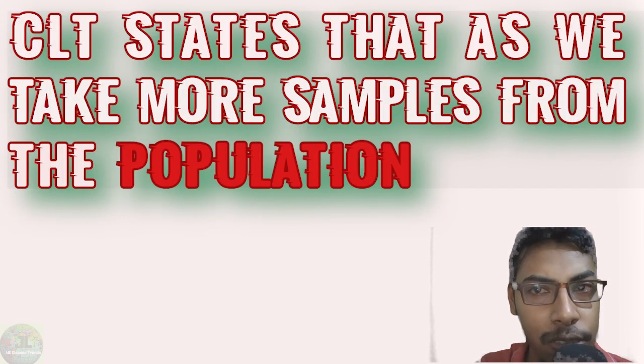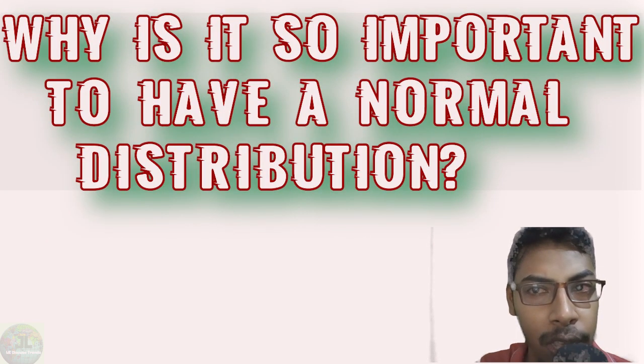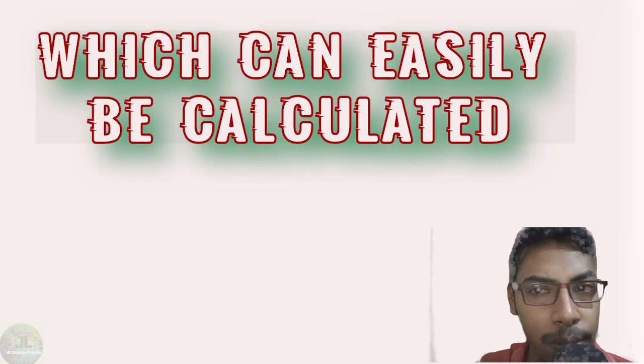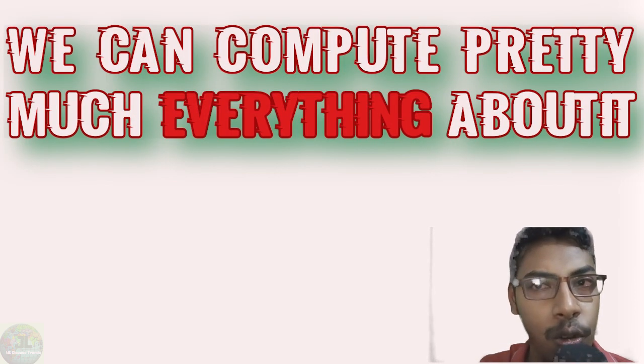CLT states that as we take more samples from the population, the sampling distribution will get close to a normal distribution. Why is it so important to have a normal distribution? A normal distribution is described in terms of mean and standard deviation, which can easily be calculated. And if we know the mean and standard deviation of a normal distribution, we can compute pretty much everything about it.